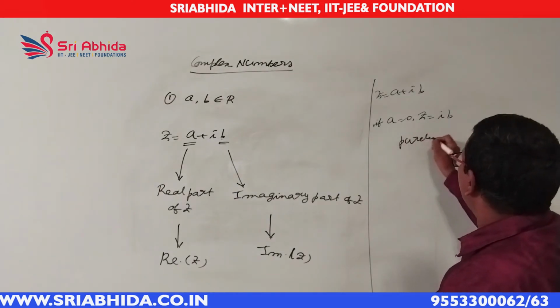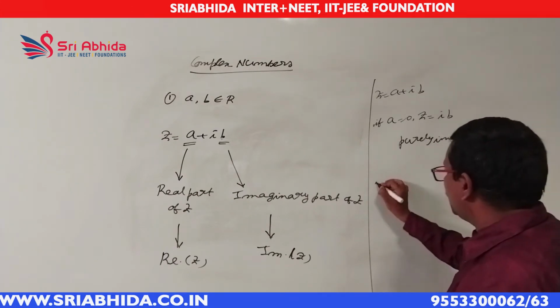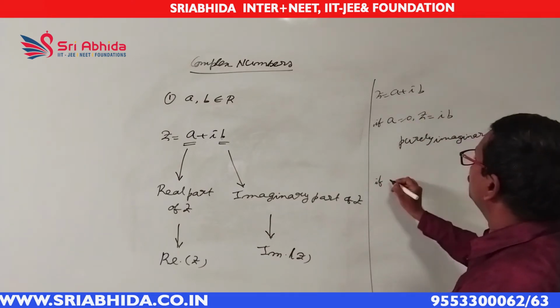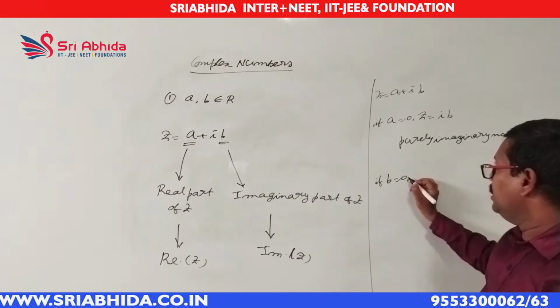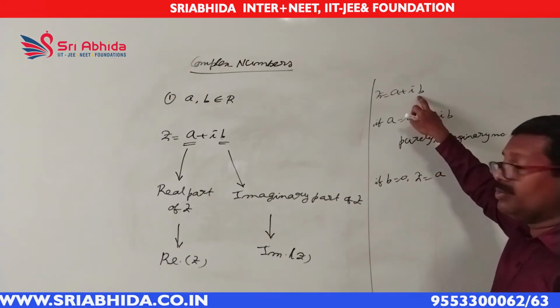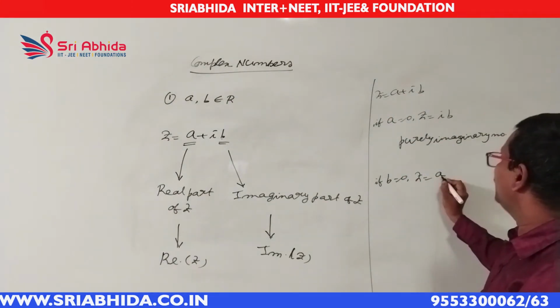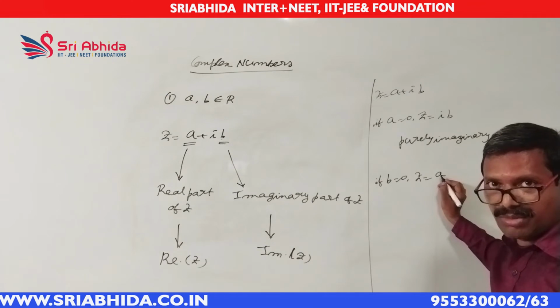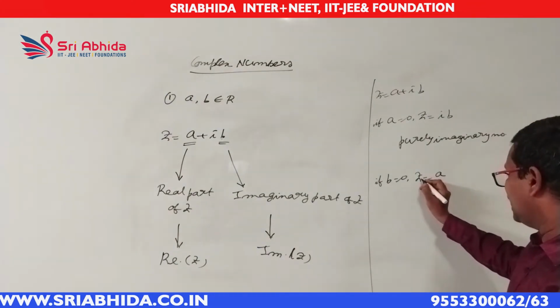In a complex number a plus ib, suppose if b equals 0, then what happens? Then the complex number z will become only a. If we put b equals 0, this will become only a. So z equals a. Here a is a real number. We have a purely real value. So this type of complex number is said to be purely real because only one real number is there. This is called purely real.